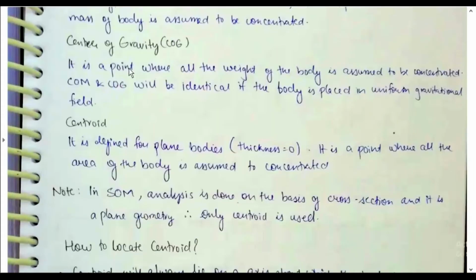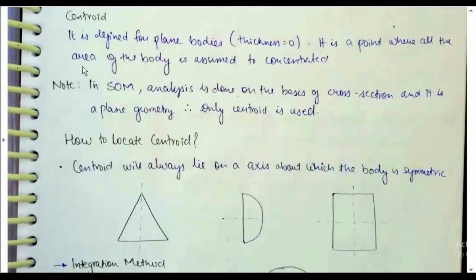Center of gravity, COG, is the point where all the weight of the body is assumed to be concentrated. COM and COG will be identical if the body is placed in a uniform gravitational field. Centroid is defined for plane bodies, thickness equal to 0. It is the point where all the area of the body is assumed to be concentrated.